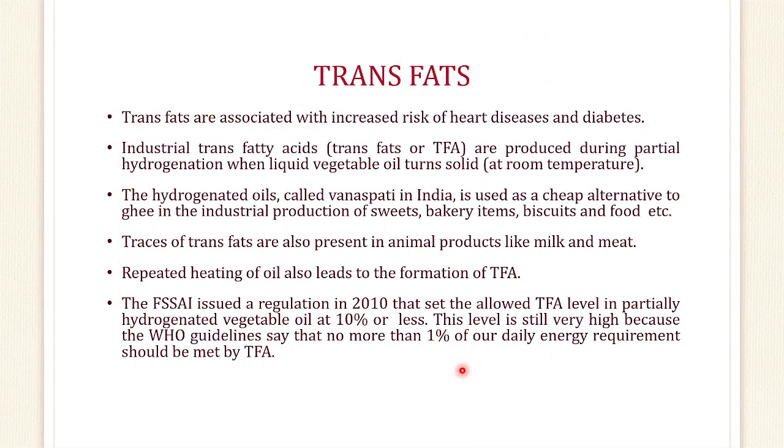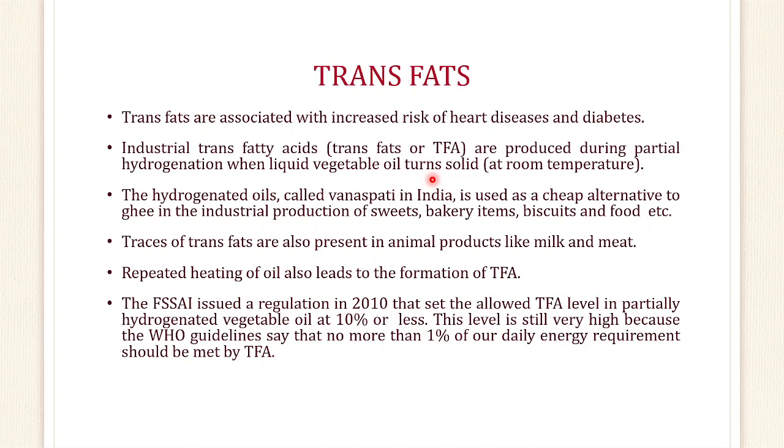Now there is one term nowadays that is called trans fat. Trans fats are very harmful for health because they are associated with an increased risk of heart diseases and diabetes, and they are present mainly in packed biscuits, sweets and frozen items.